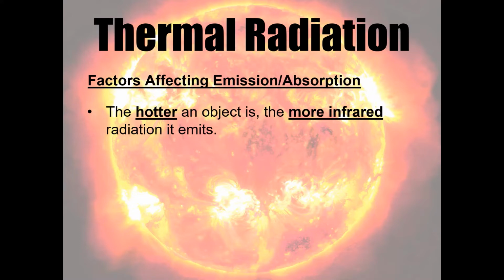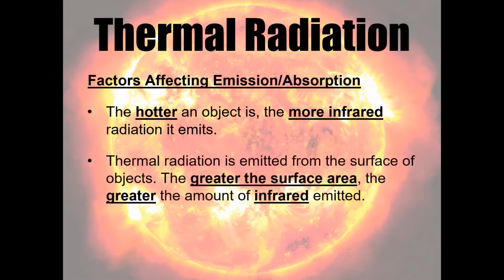If an object is hotter than the room that it's in, or hotter than its surroundings, then it's going to be emitting more thermal radiation than it is absorbing, and therefore the overall effect will be one of emission. If the object is colder than its surroundings, then it's going to be absorbing more thermal radiation than it is emitting, and so it will have an overall effect of absorption. So the temperature of the object in comparison to its surroundings is going to be a very important factor when determining the amount of thermal radiation being emitted or absorbed.